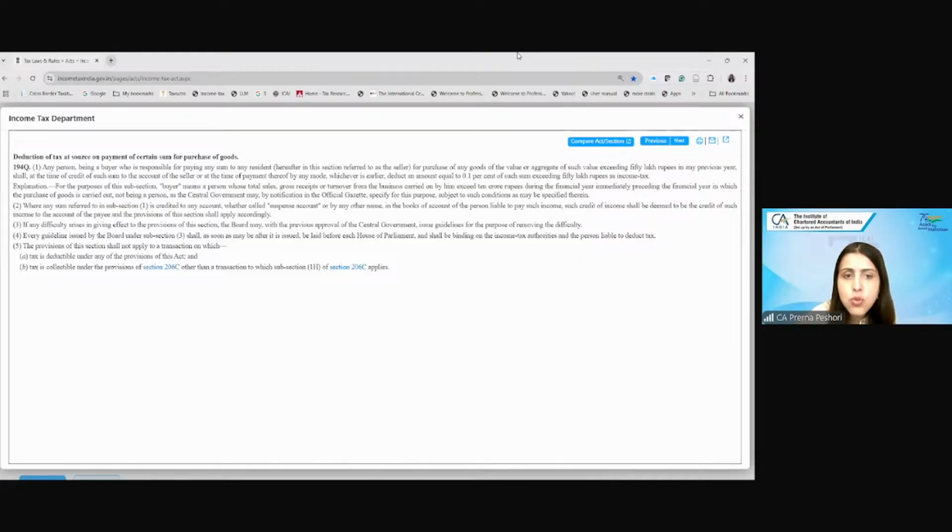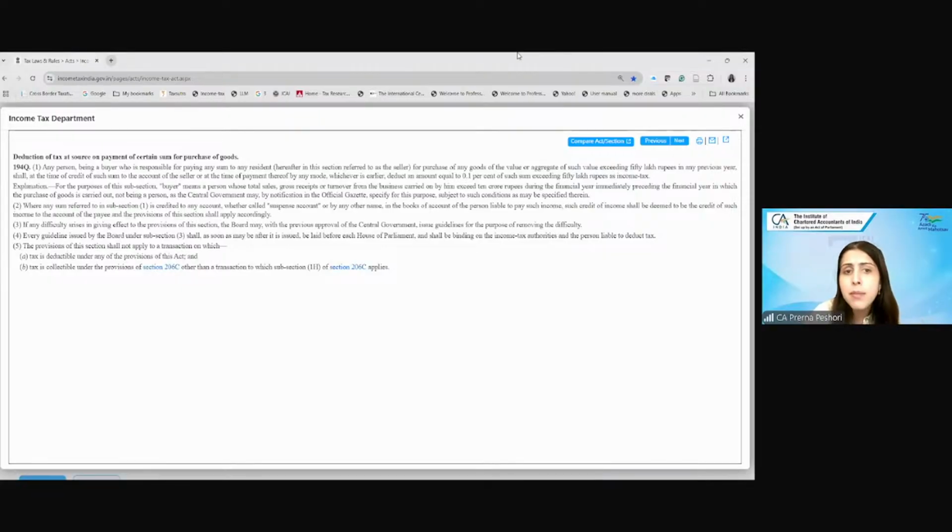And he has to deduct the TDS under 194Q if the purchases are more than 50 lakhs, on the sum which is more than 50 lakh. Let's say my purchase is 51 lakhs, so on 1 lakh I have to deduct the TDS at 0.1%.